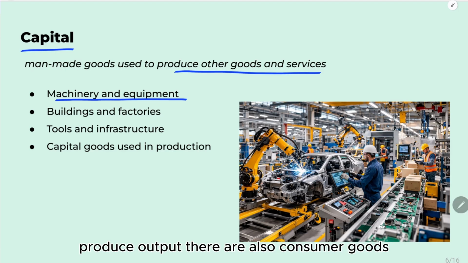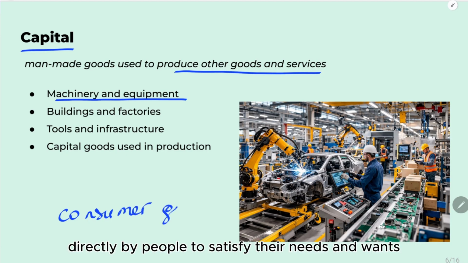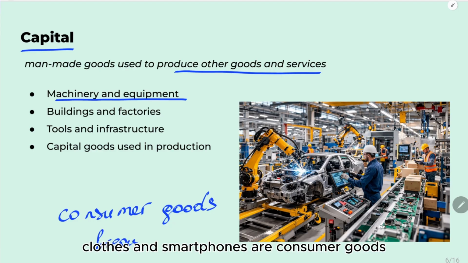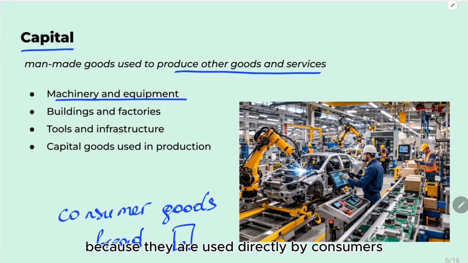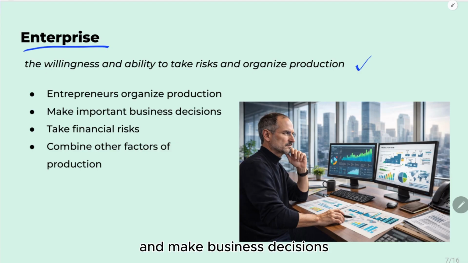There are also consumer goods. Consumer goods are products that are bought and used directly by people to satisfy their needs and wants. For example, bread, clothes, and smartphones are consumer goods because they are used directly by consumers rather than to produce other goods. Enterprise. Enterprise refers to the ability and willingness to take risks and make business decisions.